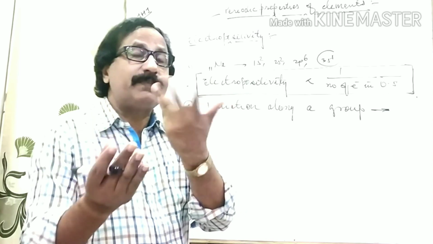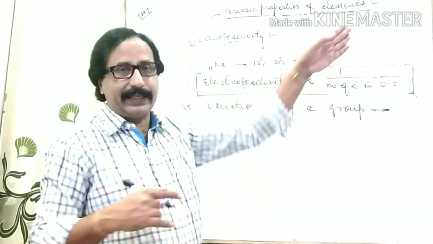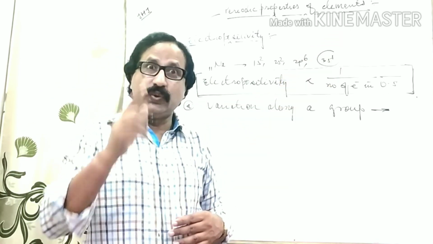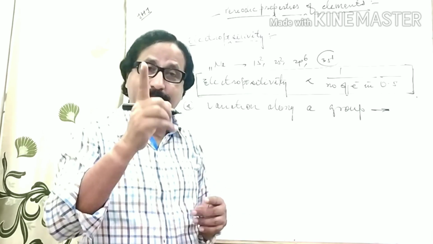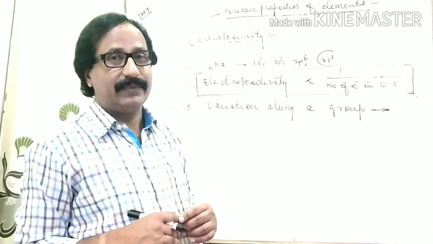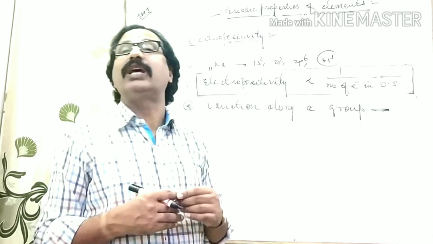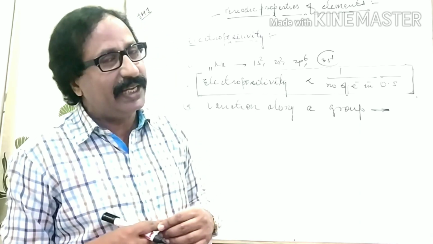And if you want to explain any periodic property along a period, then you should remember about ENF, meaning effective nuclear force or effective nuclear charge.